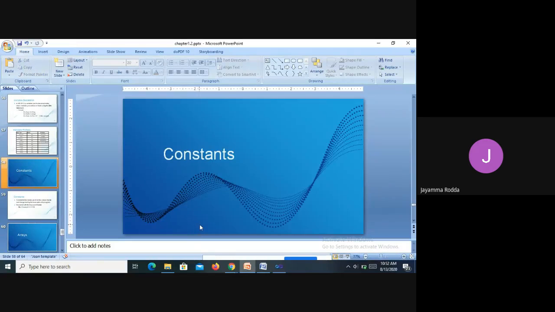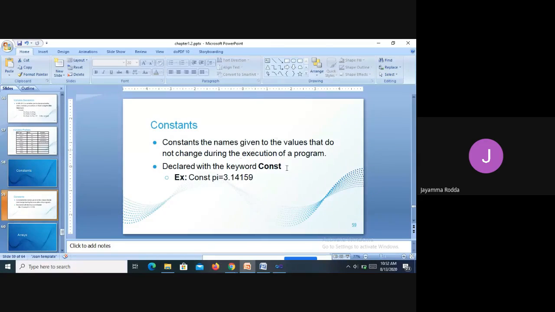So the next concept is constants. What is a constant? A constant is nothing but a fixed value, whose value will not change throughout the program execution. Constants are the names that are given to values which will not change during the execution of the program. The keyword for constants is Const, C caps ONST.